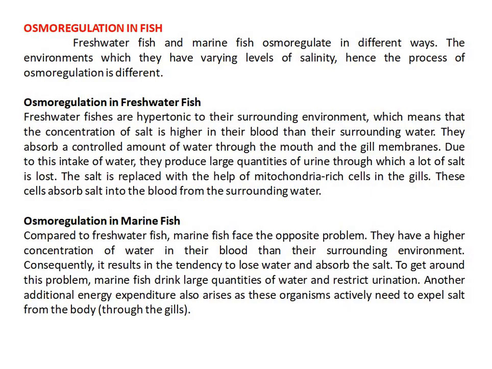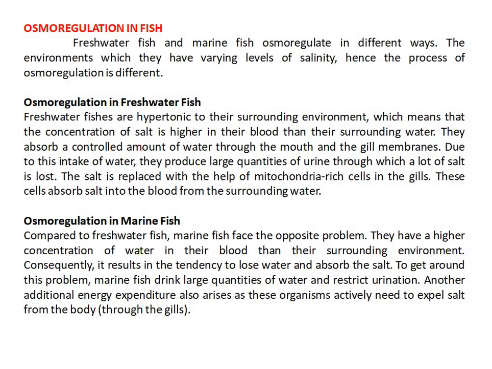They absorb a controlled amount of water through the mouth and the gill membranes. Due to this intake of water, they produce large quantities of urine through which a lot of salt is lost. The salt is replaced with the help of mitochondria-rich cells in the gills. These cells absorb salt into the blood from the surrounding water.